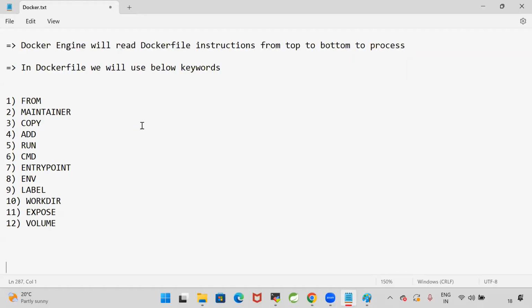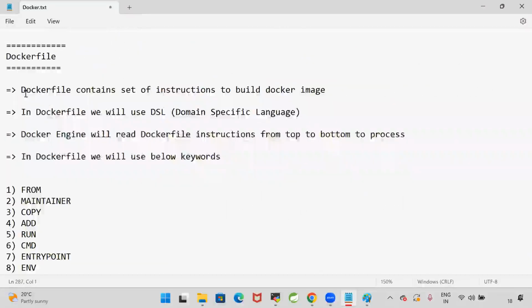So what is this Docker file? A Docker file contains a set of instructions to build the Docker image. In this Docker file, we will specify what we need to run our application. In Docker file, we will use a DSL, nothing but a domain specific language. These keywords are not specific to Java, not specific to Python, not specific to .NET. These are common DSL keywords. Any language can use these keywords. That's why they are called domain specific language keywords.